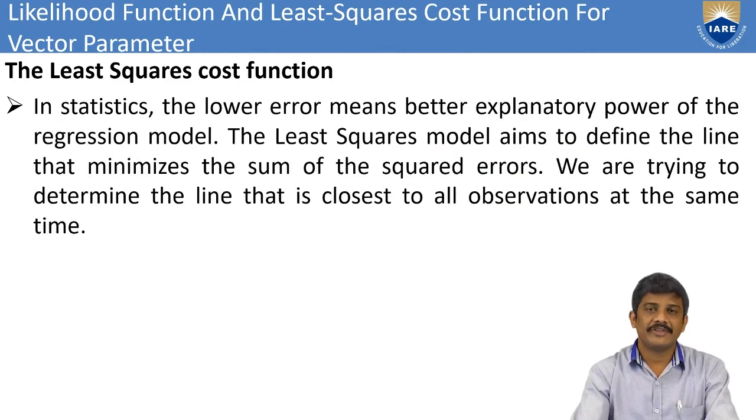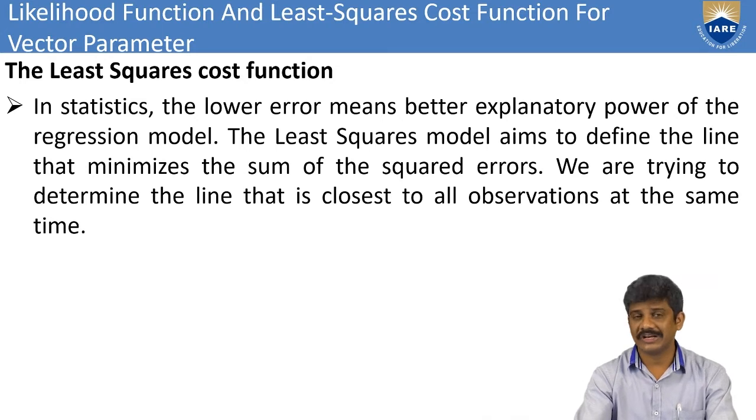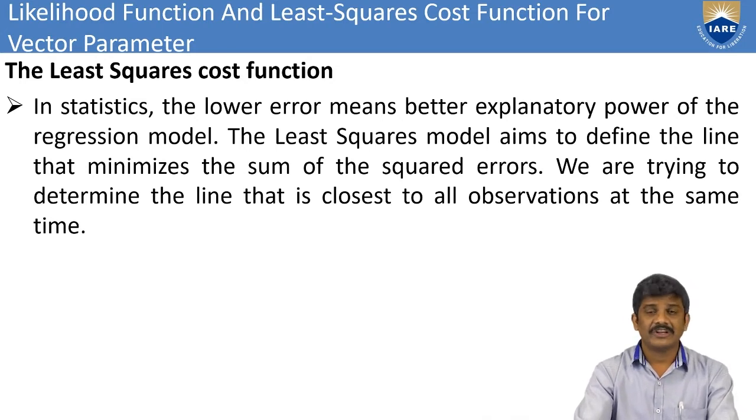In statistics, a lower error means better explanatory power of the regression model. Mainly in the least square function, we go for the regression model, which is a statistical model also. The least square model aims to define the line that minimizes the sum of the squared errors. We are trying to determine the line closest to all observations at the same time.